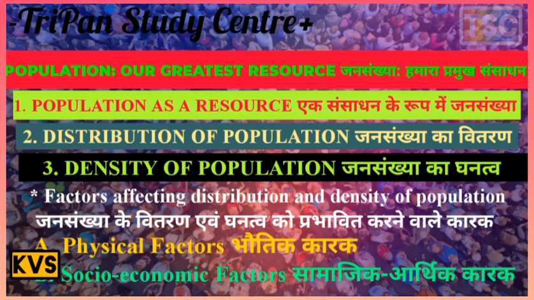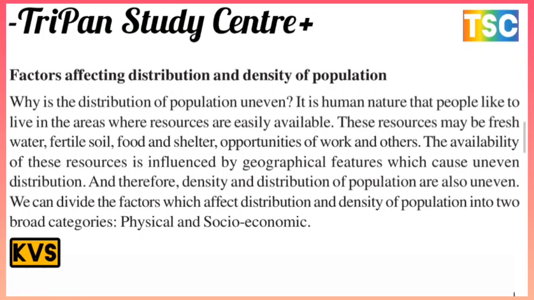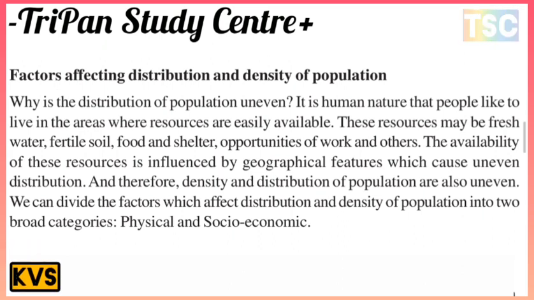The next topic is factors affecting the distribution and density of population. This is a most important point. Why is the distribution of population uneven? It is human nature that people like to live in areas where resources are easily available. These resources may be fresh water, fertile soil, food and shelter, opportunities of work, and others.